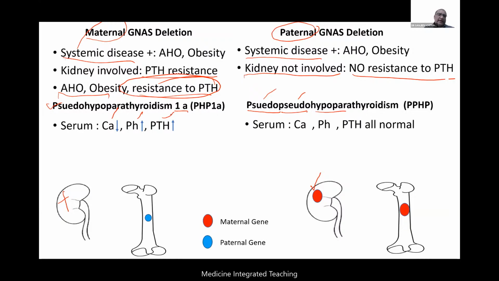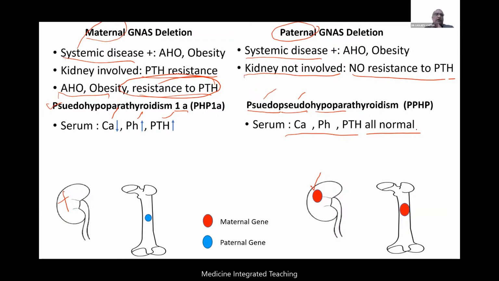And what about paternal deletion? Since there is no resistance to PTH in the kidney, reabsorption of calcium will be normal, and excretion of phosphate will also be normal. Since PTH is acting, everything will be normal here in pseudopseudohypoparathyroidism. Okay, so these are two important differences.